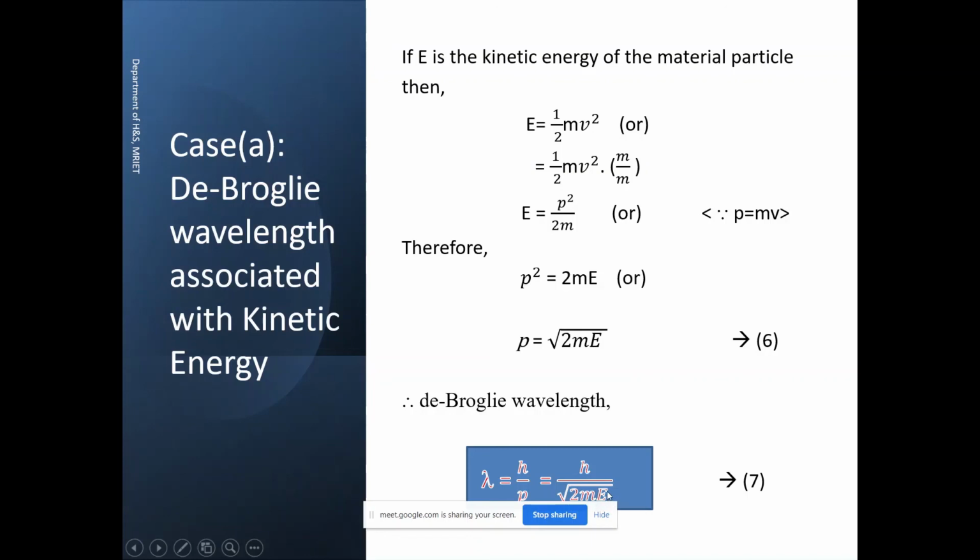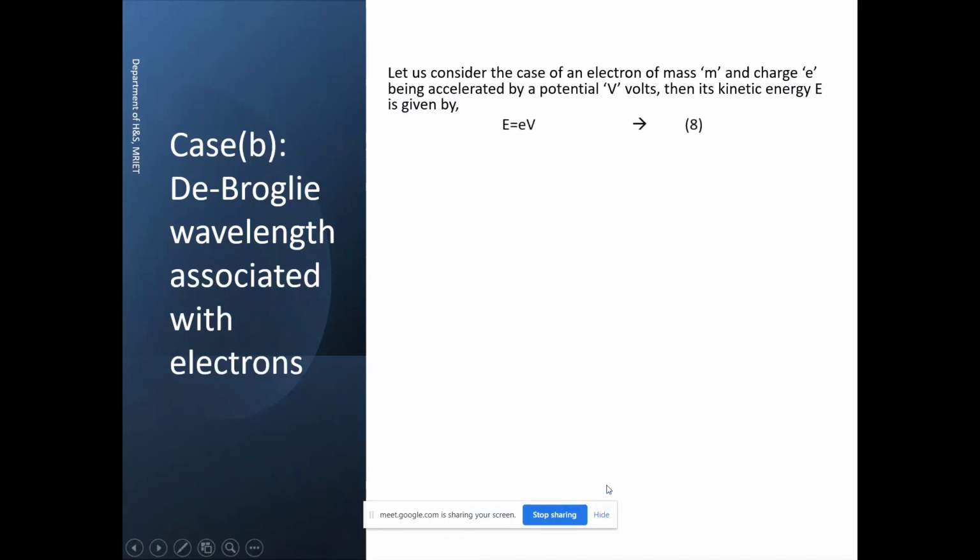Kinetic energy, right? Now you just substitute the E value in the 7th equation. What is the E value here? eV. By simply substituting the 8th equation in the 7th equation, you can easily get the required expression.